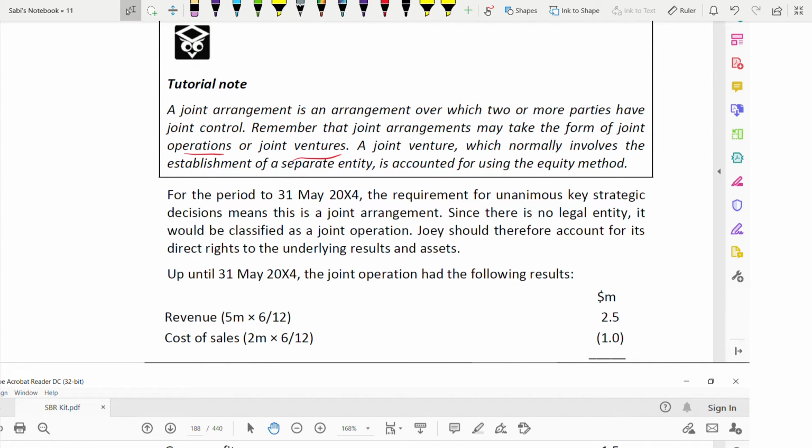A joint venture involves the establishment of a separate entity. And like an associate, joint ventures are accounted for under the equity method, because they use the same standard, IAS 28. Both joint venture and associate are dealt with under IAS 28.